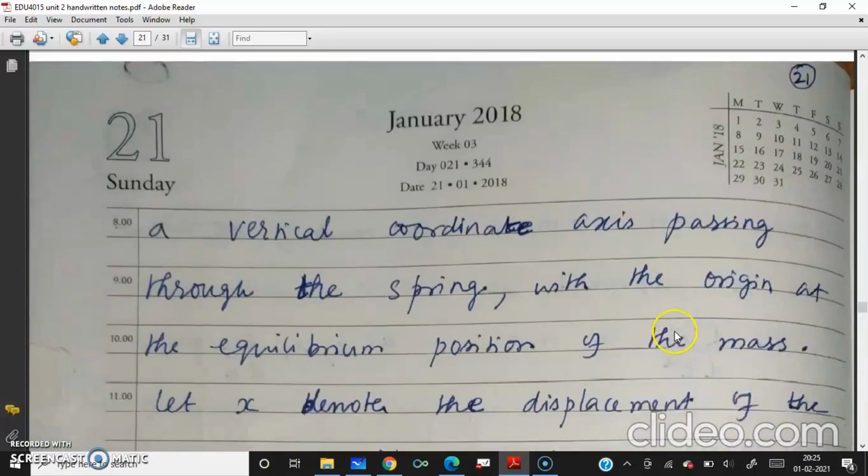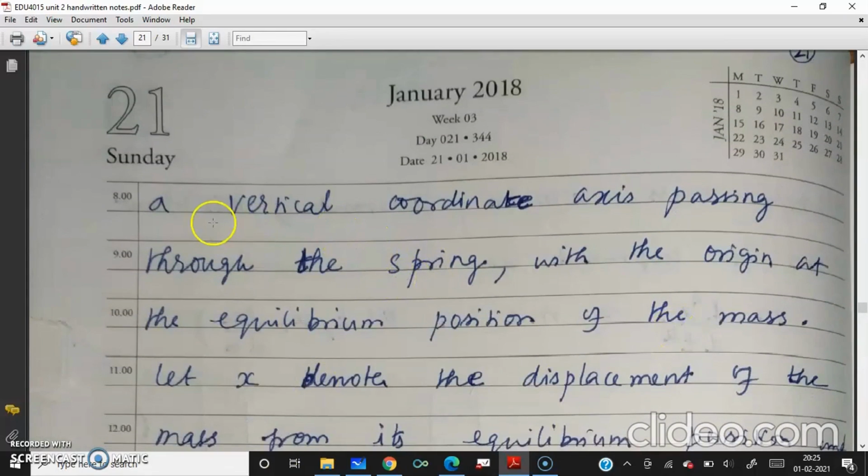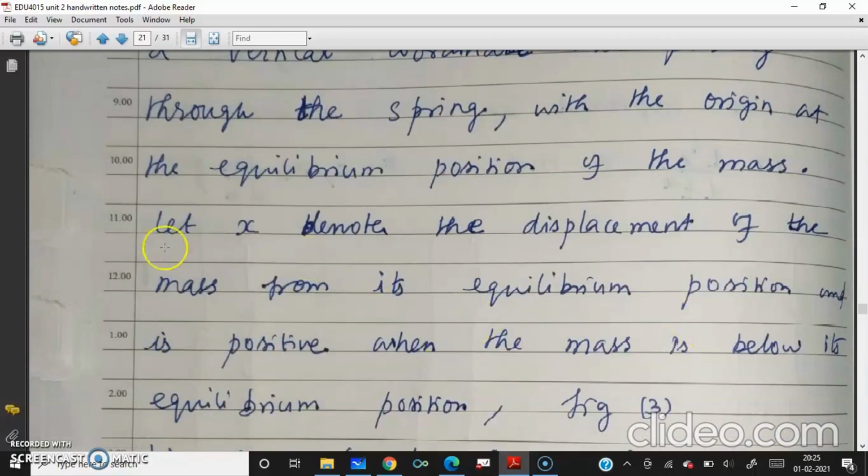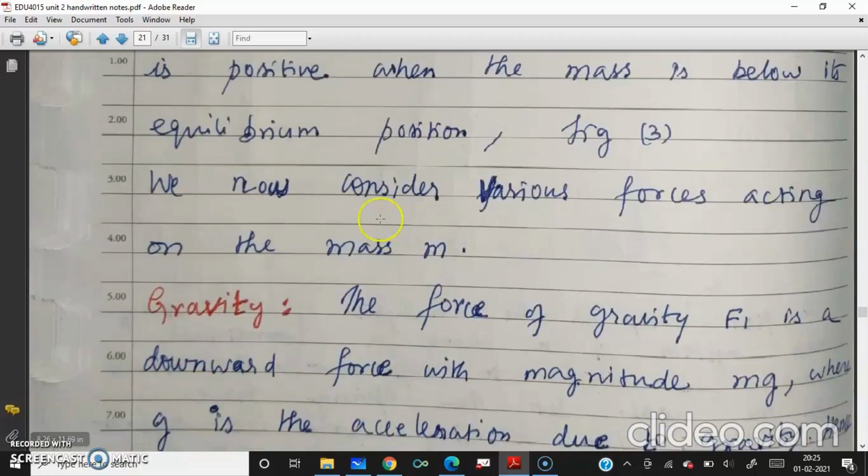Therefore, let's choose a vertical coordinate axis passing through the spring, that is upward and downward direction, with the origin at the equilibrium position of the mass. Origin can be taken as 0, right? And minus X in the negative direction, that is upward direction, plus X in the positive direction, right? So the equilibrium is the origin. Let X denote the displacement of the mass from its equilibrium position, and it's positive when the mass is below its equilibrium position. That is figure 3, you can see, right?